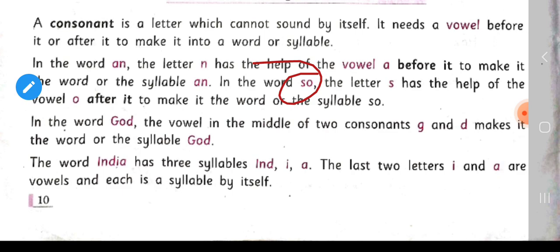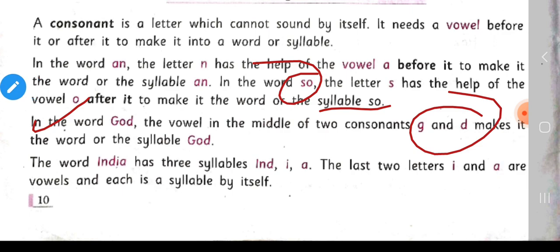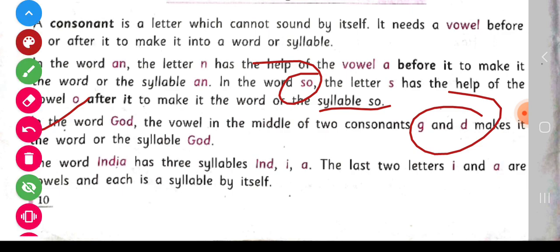S and O makes the word so. In the word God, the vowel in the middle of two consonants G and D makes it the word or the syllable God.